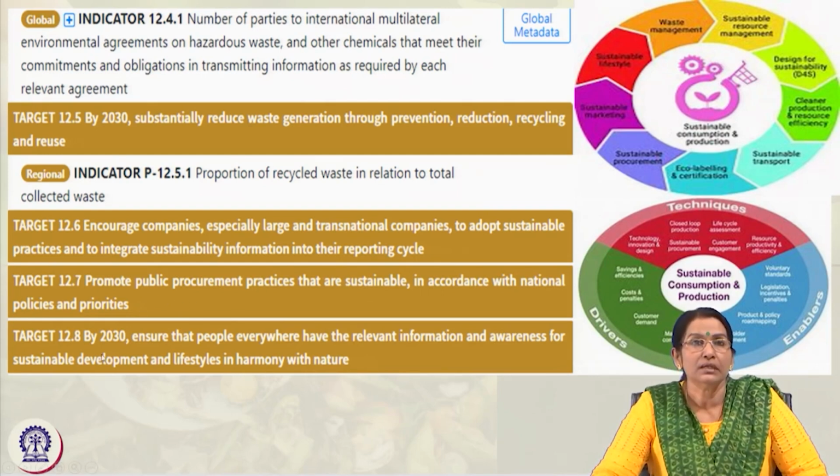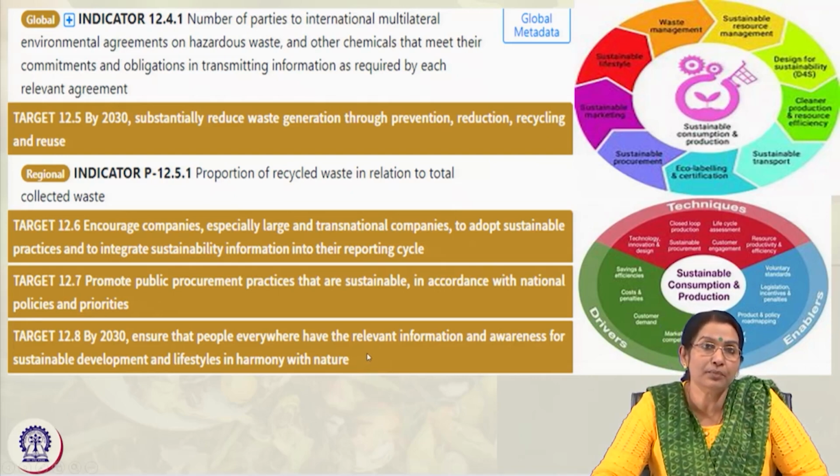Target 12.8 also says people everywhere must have the relevant information and awareness for sustainable development and lifestyles in harmony with nature. So, ultimately it advocates that we must lead a life, and our lifestyle should go hand in hand with nature, in harmony with planet Earth, so that it is a sustainable lifestyle.